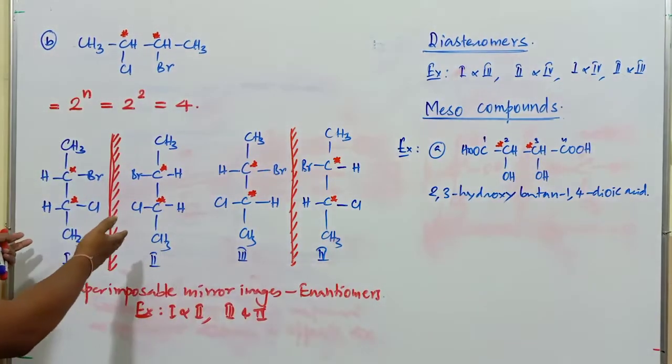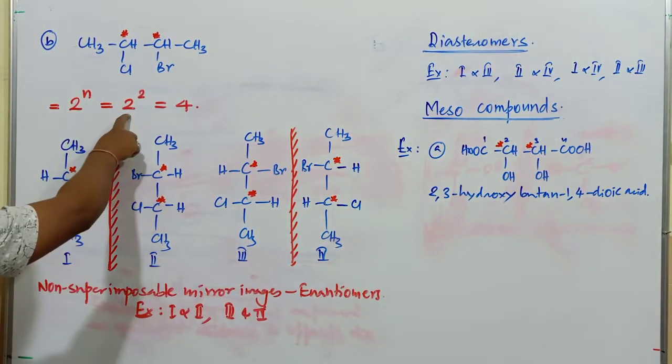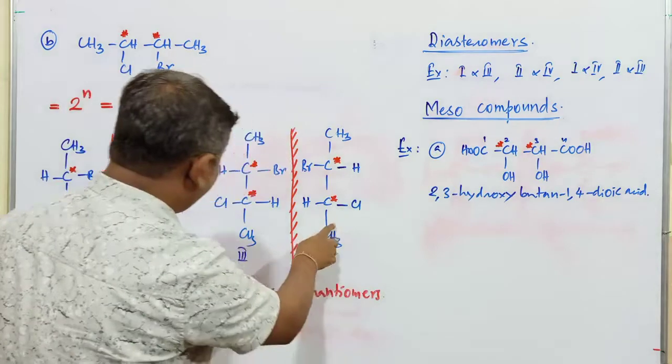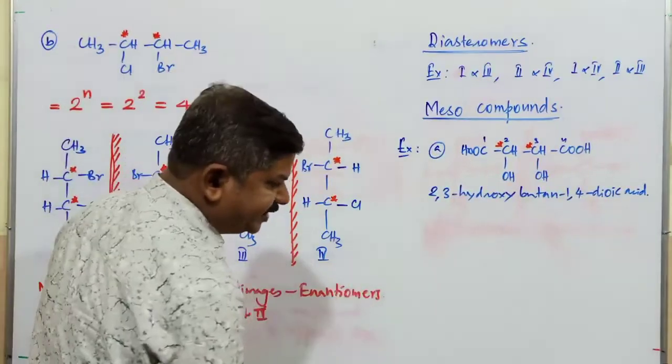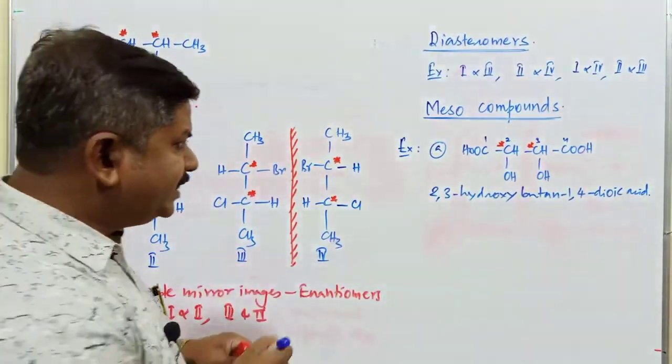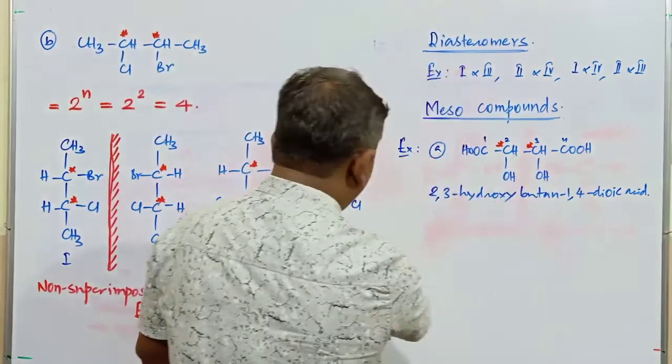Just now we have mentioned this example. When the compound has 2 chiral carbon atoms, the total number of isomers is found to be 4. But that is not possible with respect to this compound. Why does it not exhibit 4 different types of isomers?